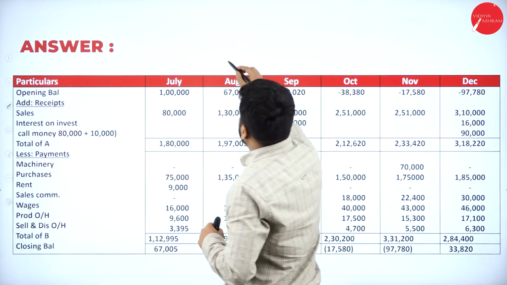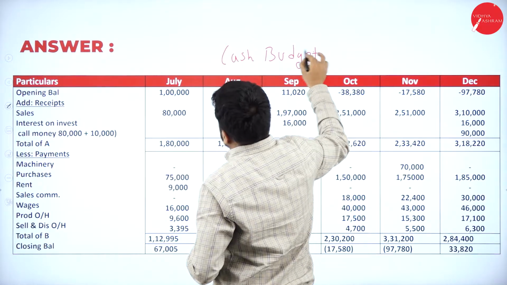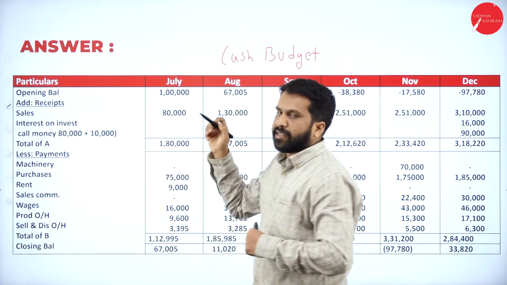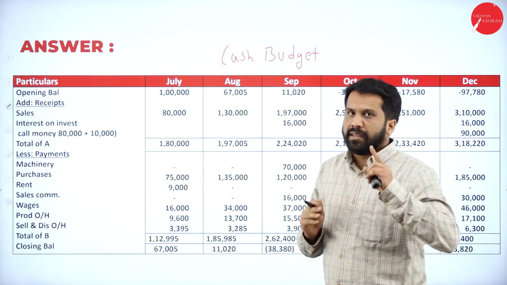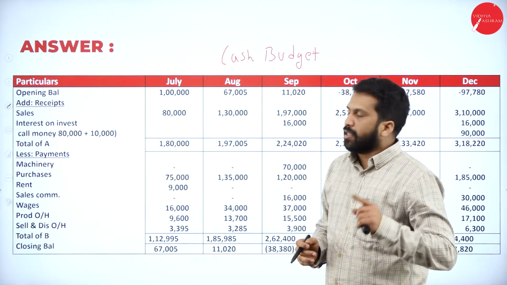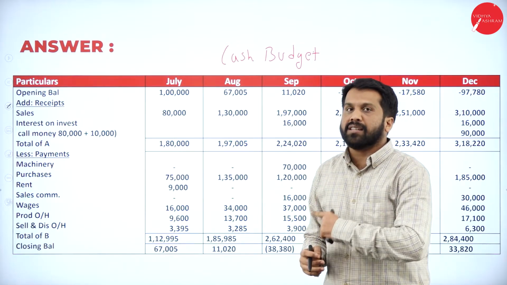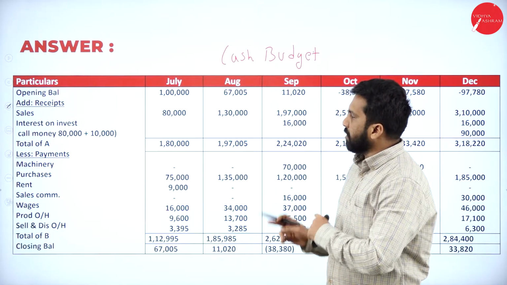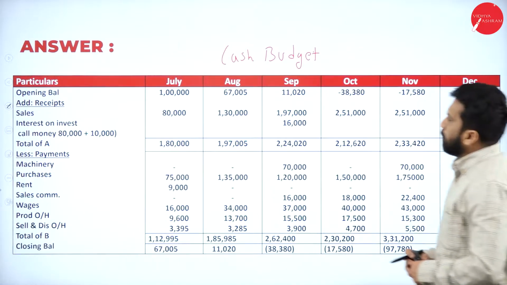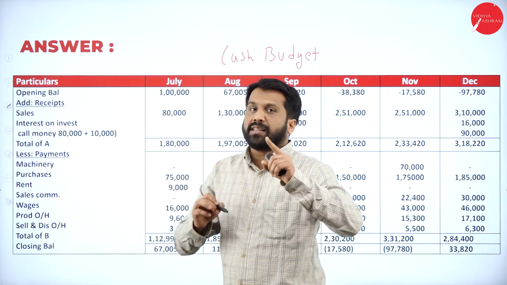So this will be your answer actually. Cash budget. Now I'll go one by one. I'll use green color. Whichever I circle with green color, we have completed. Again, I'll repeat. Whichever I have circled with green color, that is completed. See, before I do all the coloring and all, please take a screenshot. This is your answer. We have many working notes for this, but this will be your final answer. Please take a screenshot.